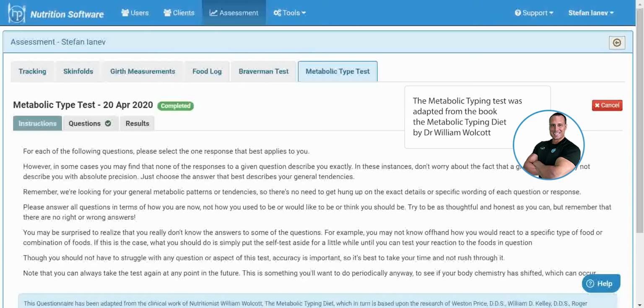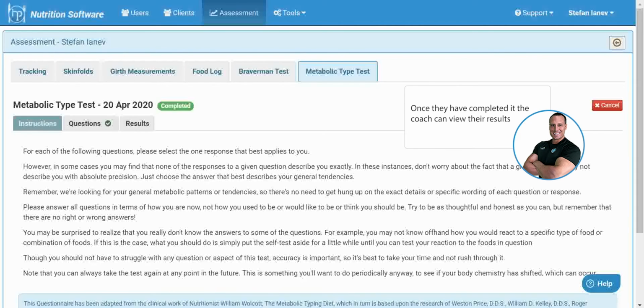The metabolic typing test was adapted from the book The Metabolic Typing Diet by Dr. William Wolcott. It is a short questionnaire consisting of 44 multiple choice questions relating to a client's dietary preferences. When enabled, the client will be able to complete the questionnaire from their end.